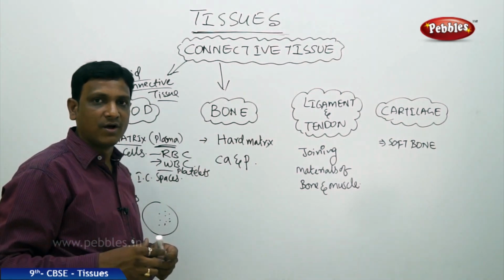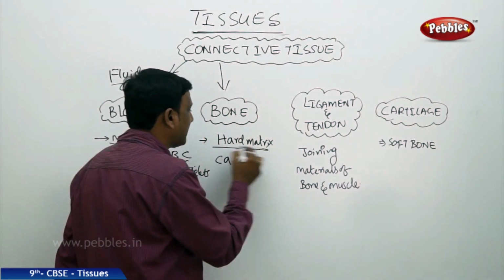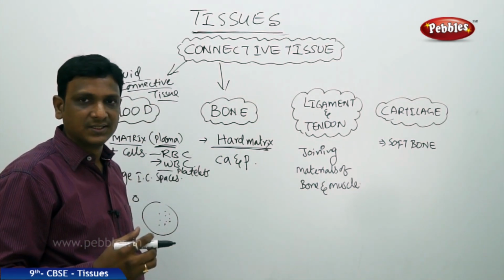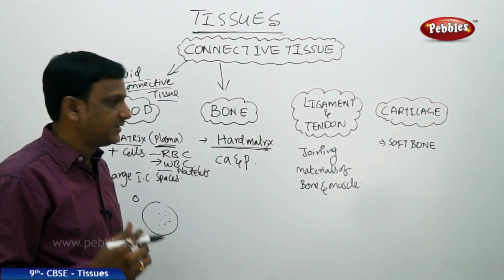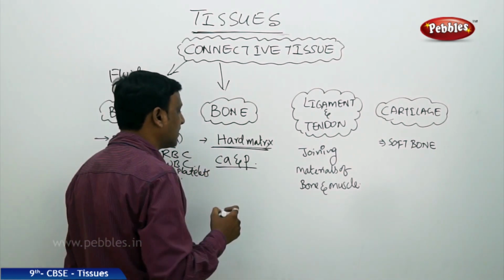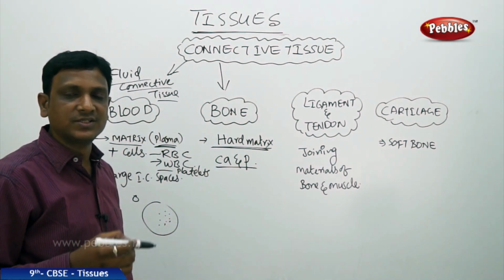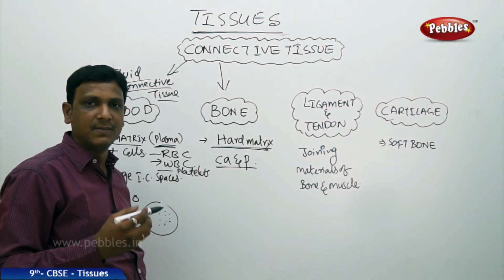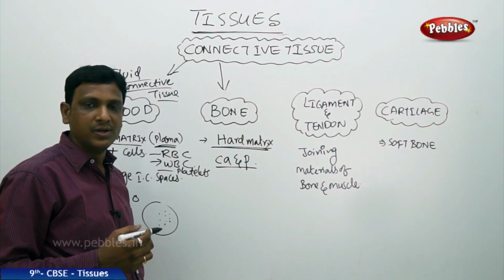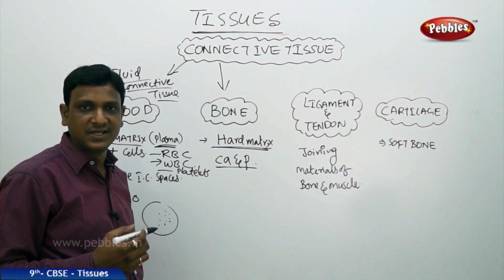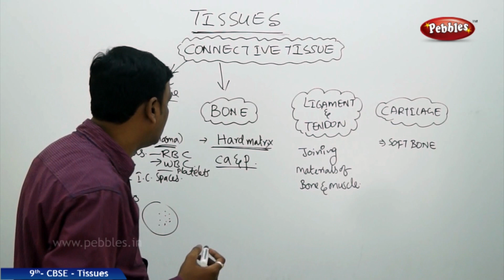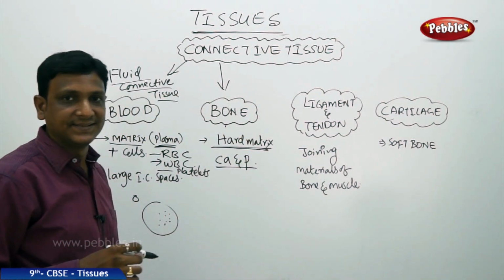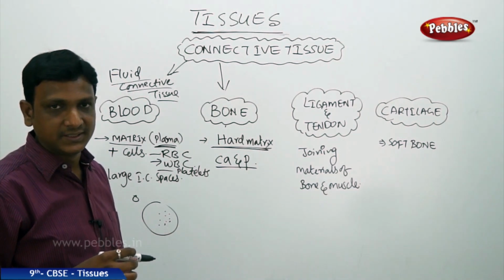Let us see what they are made of. The bones are made up of a hard matrix. The matrix of the bone is very hard and compact, tightly packed. And it is packed with minerals, salts of calcium and phosphorus. Calcium and phosphorus compounds make up the bone. You need to have calcium and phosphorus in your diet to keep your bones strong and healthy. So bone is a connective tissue which gives mechanical strength, shape and structure to our body.